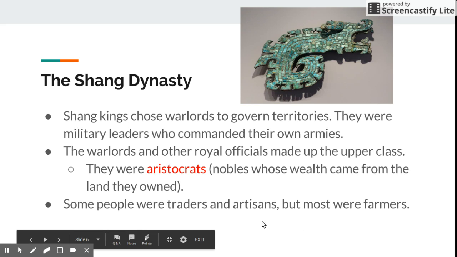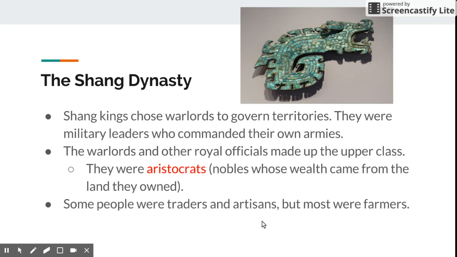So traders are going to be people that go in and take goods that people have already made, and then they're going to take it somewhere else, and they're going to trade it with what goods somebody else has, and then they're going to come back and sell it. Artisans are people that create things. I mean, you can think of pottery, clothing, anything like that. Anything that you are creating, any goods that you are creating like that.